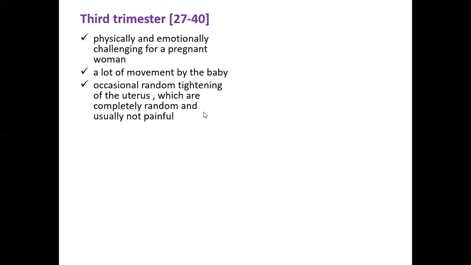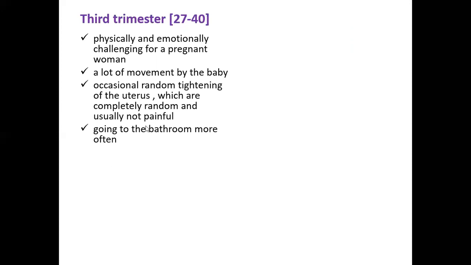Occasional random tightening of the uterus walls a woman may find, which are completely random and usually not painful. So the tightening of the uterus walls may be observed by the woman, and it occurs randomly and does not cause any pain. So they are quite common symptoms.